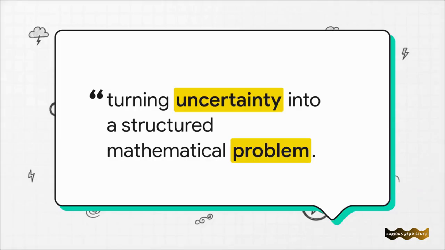And honestly, that brings us to the real core thesis of our explainer today. It's captured perfectly right here, turning uncertainty into a structured mathematical problem. By treating the belief state, which is essentially just a giant, messy cloud of possibilities, as the fundamental unit of its search, the AI doesn't panic when it loses its map. It doesn't freeze. It simply tames the absolute chaos of not knowing where it is by structuring that ignorance into computable, solvable math. It's pretty brilliant when you think about it.